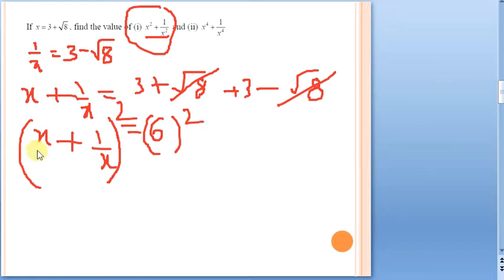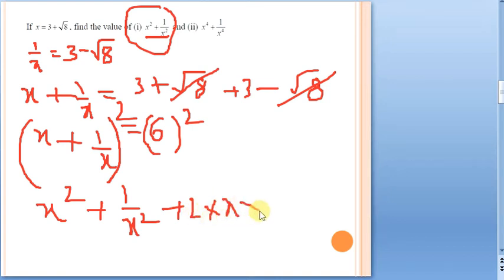Now see, a plus b whole square is equal to 6 square. What is a plus b whole square? a square plus b square plus 2ab. So let us write it, x square plus 1 by x square, because 1 by x whole square is 1 by x square only, plus 2 into x into 1 by x. It is going to be 36. 6 square is what? 36.